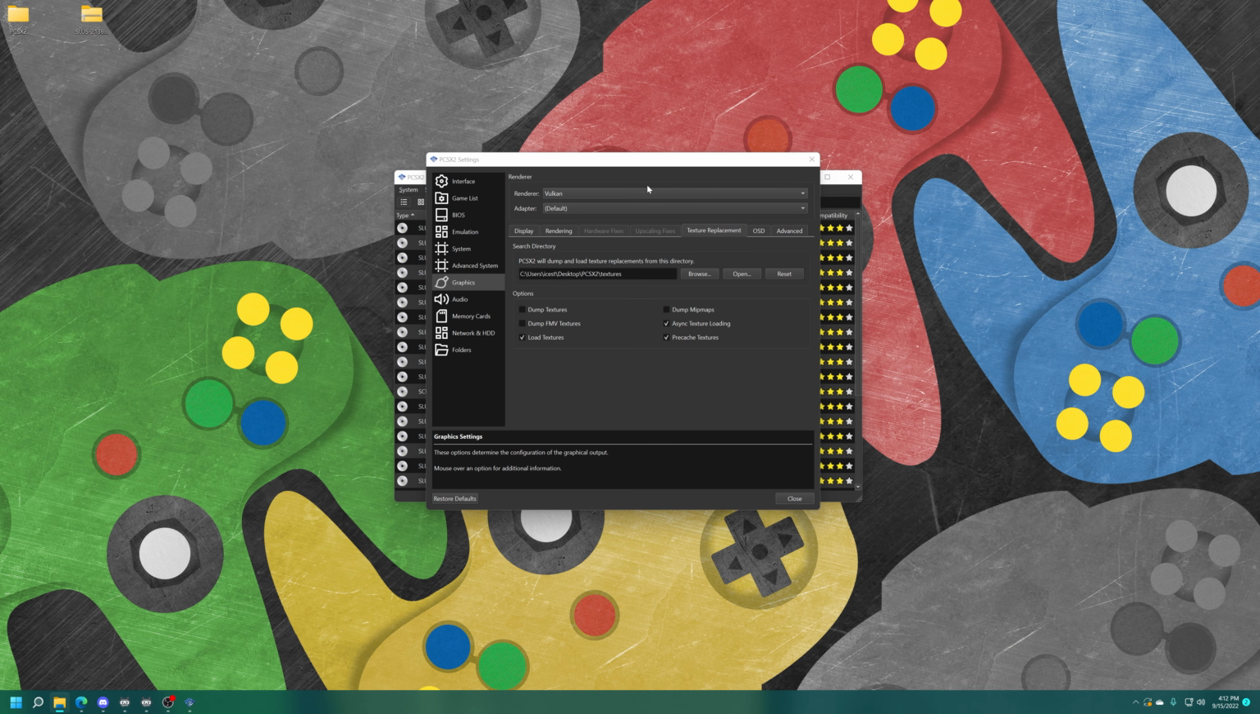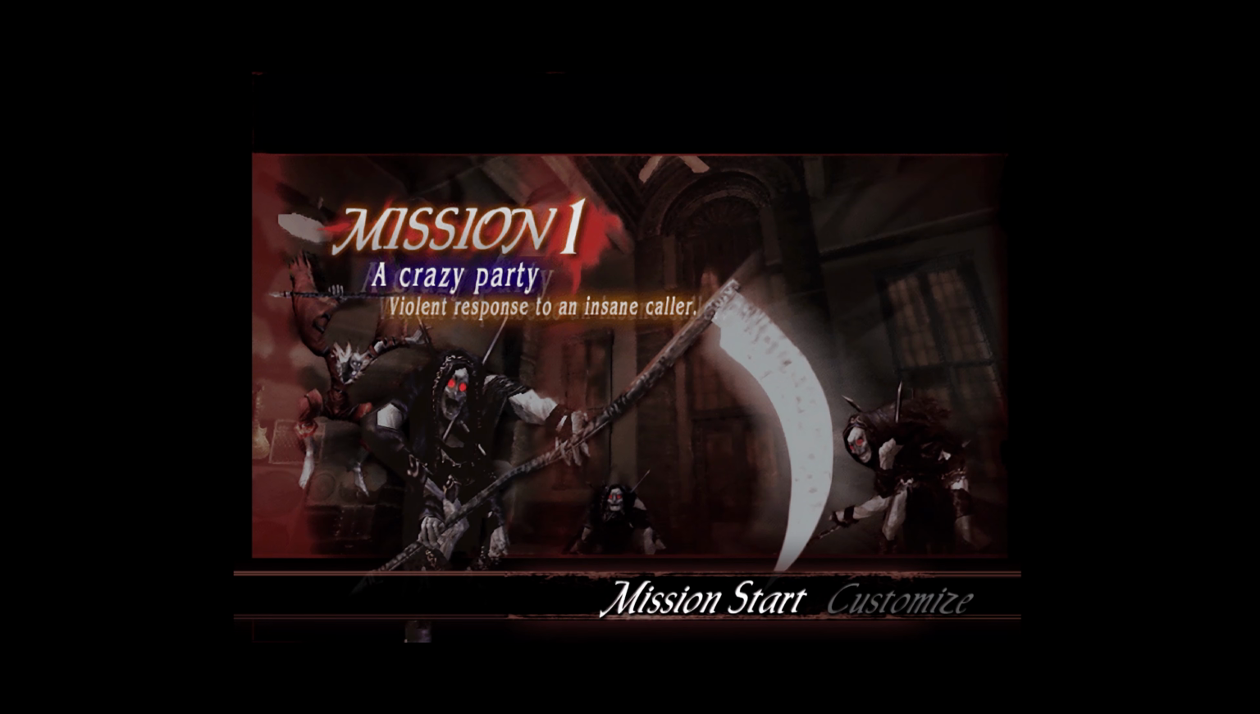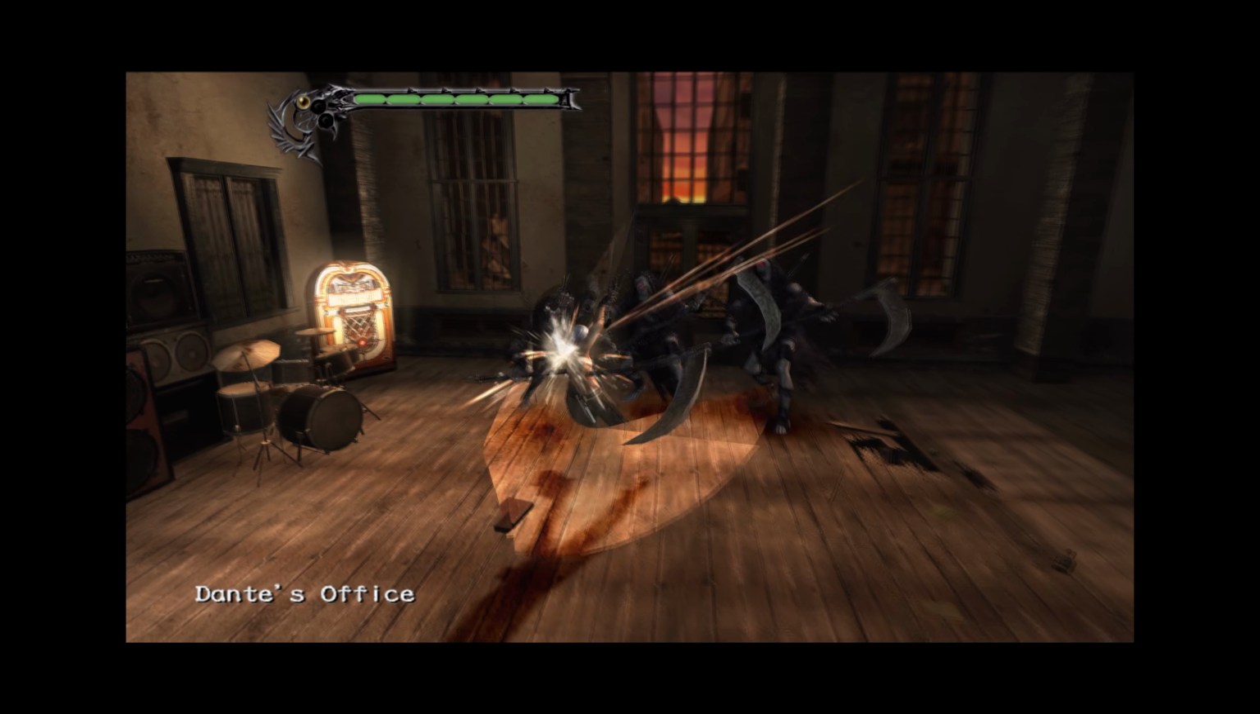Just going to back out of that real quick. Then you can make sure the textures will load again by making sure load textures are on, and then pre-cache them as well. And then for demonstration purposes, here's Devil May Cry 3 with an HD texture pack. Alright, so the HD texture pack really applies to the menus quite well. The text is a lot sharper, it's not as pixelated. So it is taking effect.